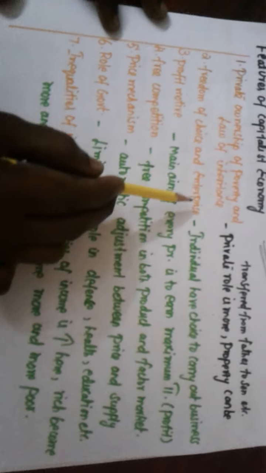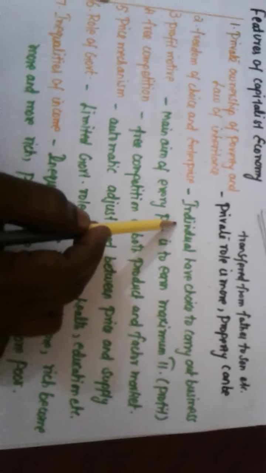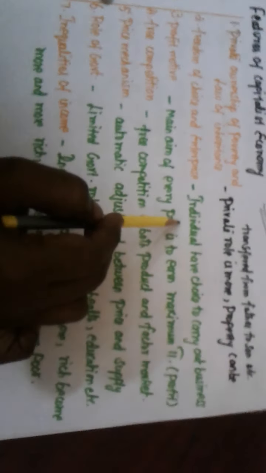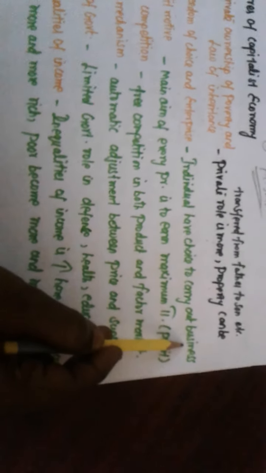Freedom of choice and enterprise. Here, under the capitalist economy, each and every individual business person has the choice to carry out their own business. There will be less government intervention, no government intervention. Laissez-faire policy followed. Clear?